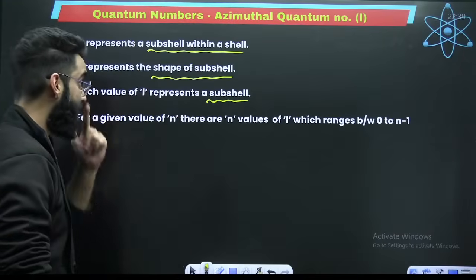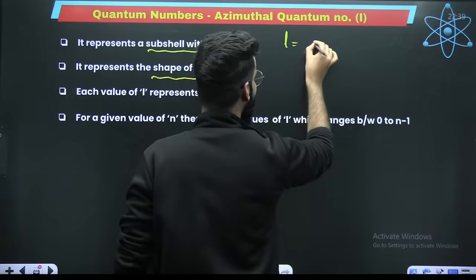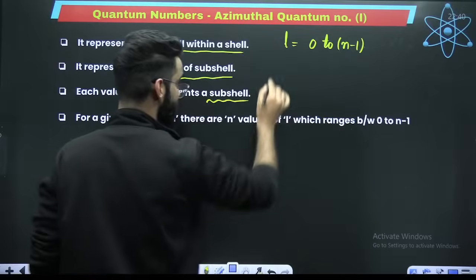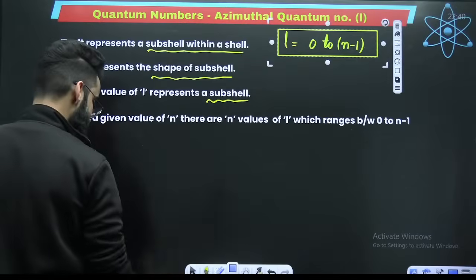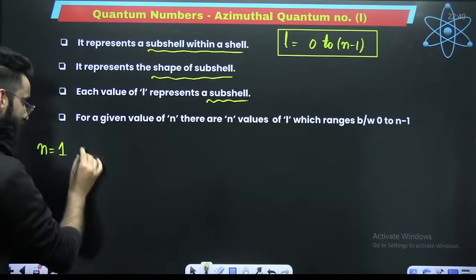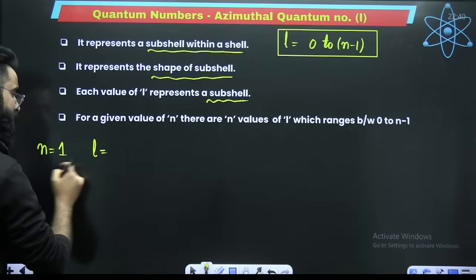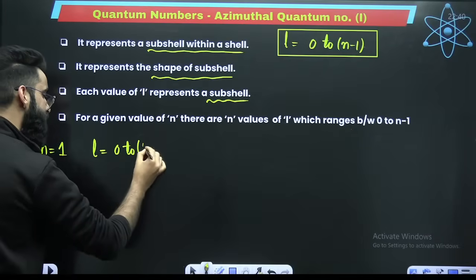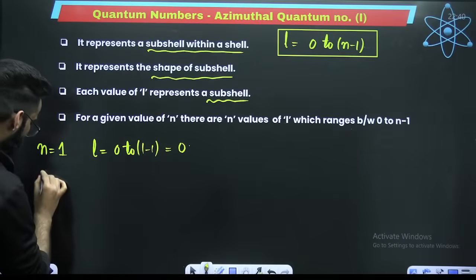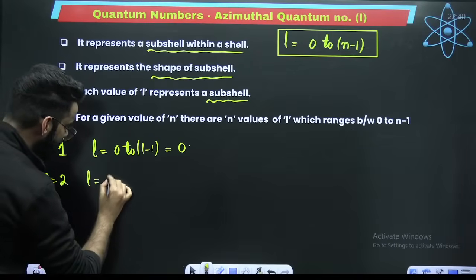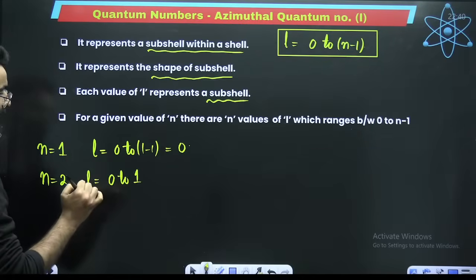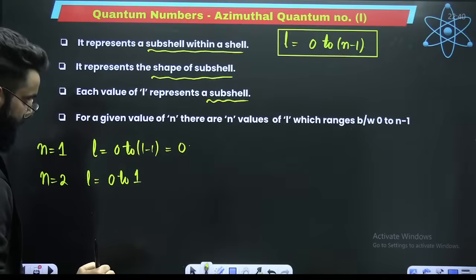Understand now. How do we get the L value? L is from 0 to n minus 1. Try to understand what exactly I'm going to say. If I talk about the first shell, what can be the possible values of L? 0 to n minus 1, 0 to 1 minus 1. So the L value is only 0. For n is equal to 2, L will be 0 to 2 minus 1, so 0 to 1. Right? Perfect.